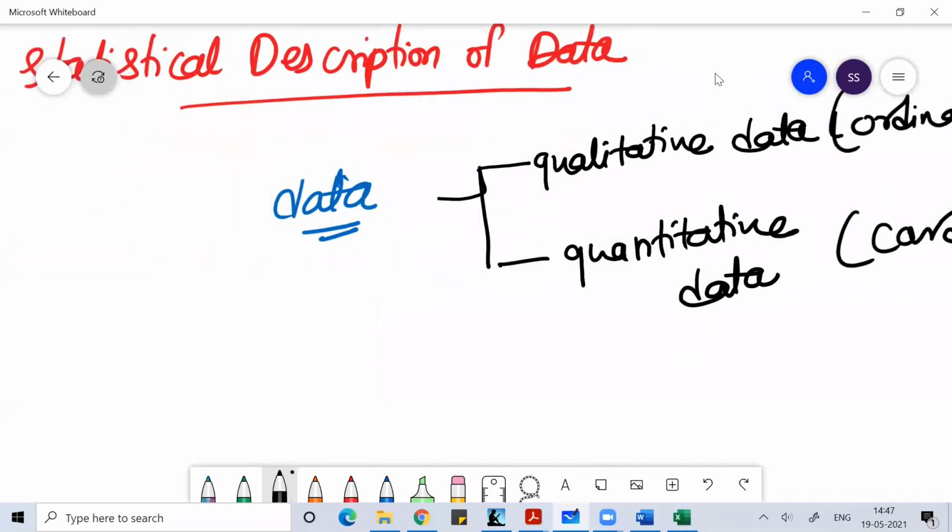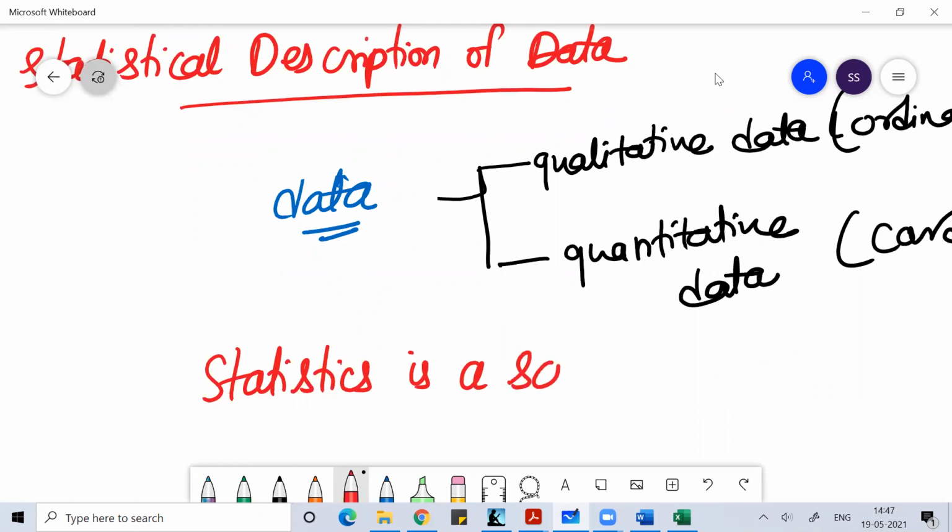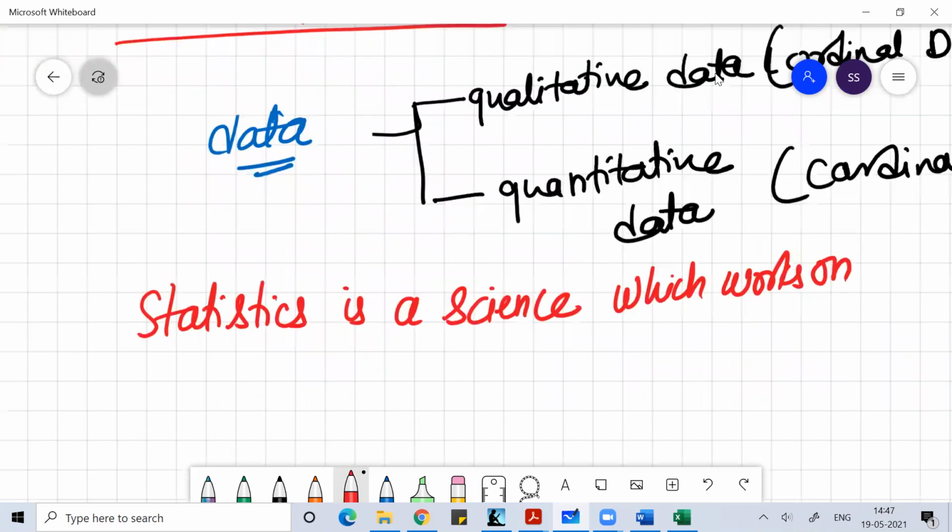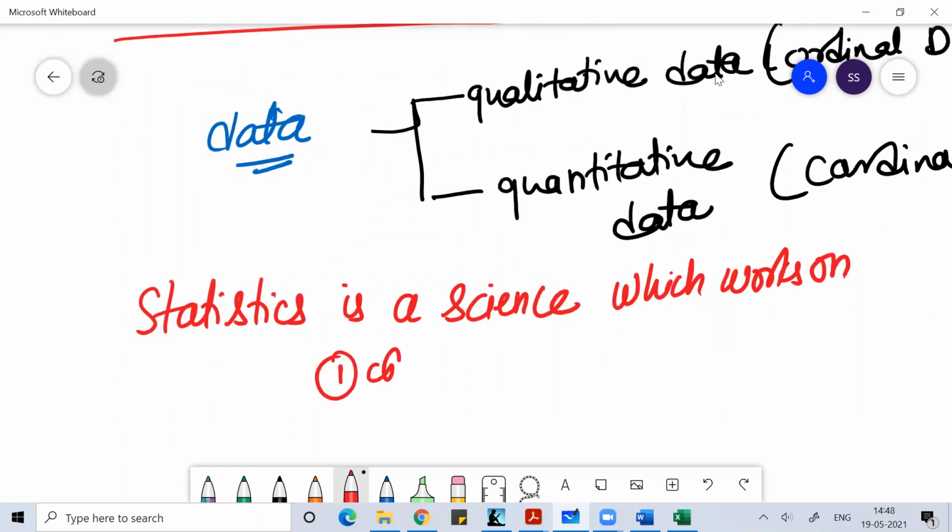So what is statistics? Statistics is a science, or an art, whatever you can say, which works on parameters like collection of data. First you need to collect the data.